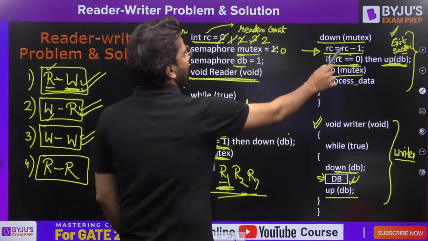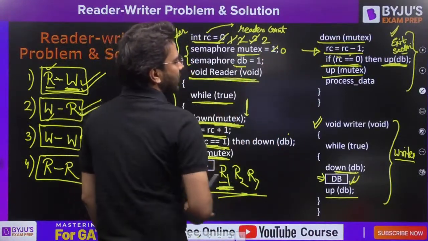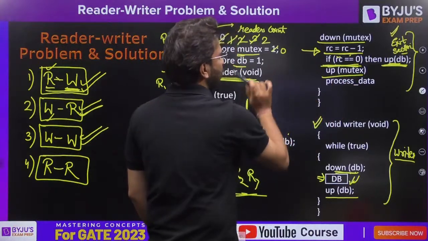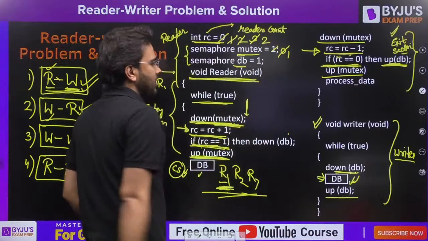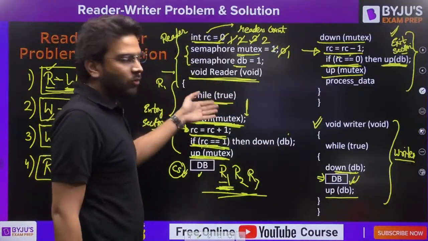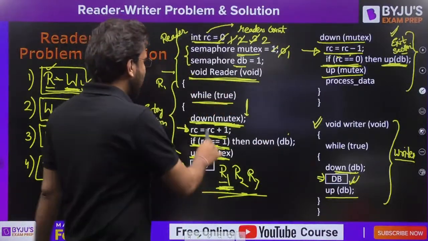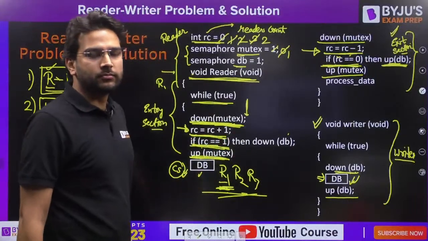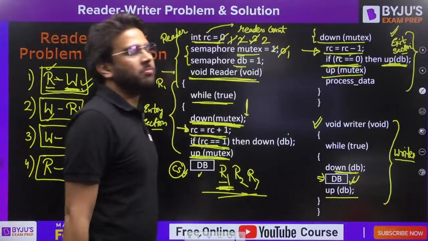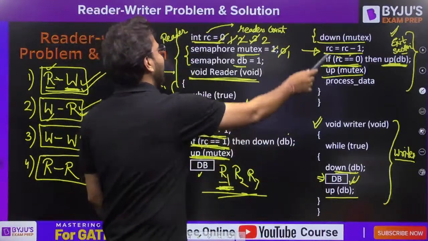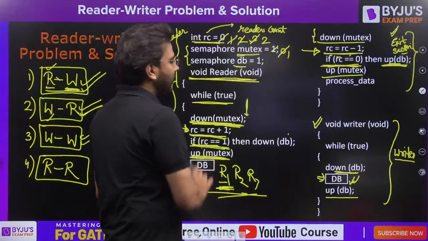So R1 performs RC = RC - 1. Now 2 readers you have. RC == 0? No, it is 2. So up of mutex. Now make it 1. Now if any other reader wants to come in the critical section, it can perform down of mutex. Clear? So this is the reason why we have this down of mutex statement here, because we don't want inconsistency in the value of read count.